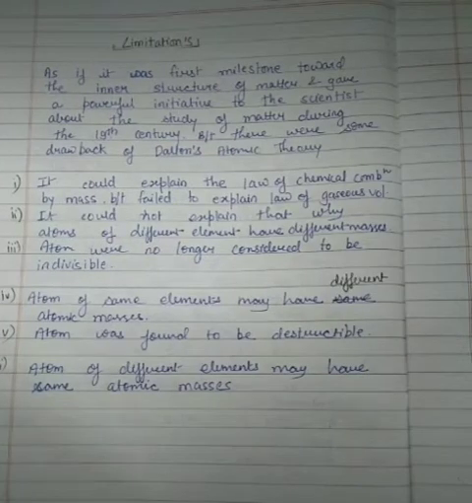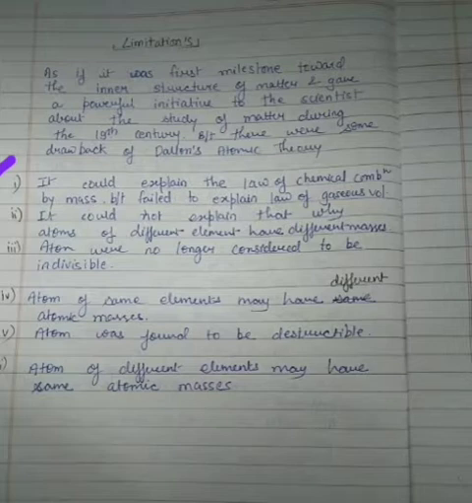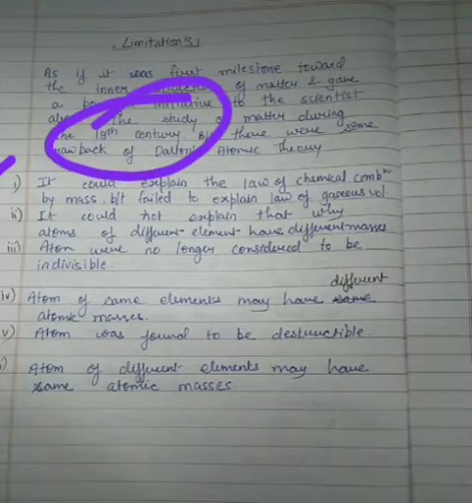Some limitations I have earlier discussed. Students, a point may be raised in your mind: why are we studying this if there are limitations? So basically, students, it was the first milestone toward the inner structure of matter. Okay, and he gave a powerful initiative to scientists about the study of matter during the 19th century. Just assume hundreds of years ago he gave these theories.